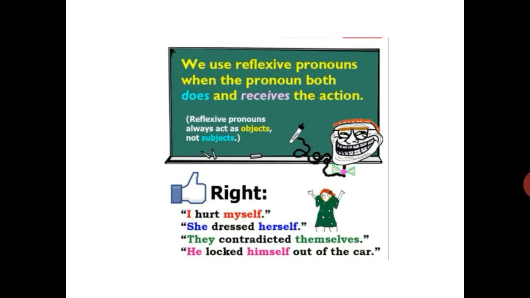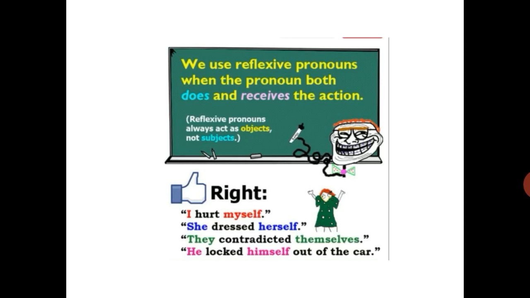Taking the first sentence, I hurt myself. Here the action is done by I, and the receiver of the action is also the subject, myself. So myself is a reflexive pronoun. In the second sentence, she dressed herself. Here you will also see that she is the doer and she is also the receiver. So herself is a reflexive pronoun.